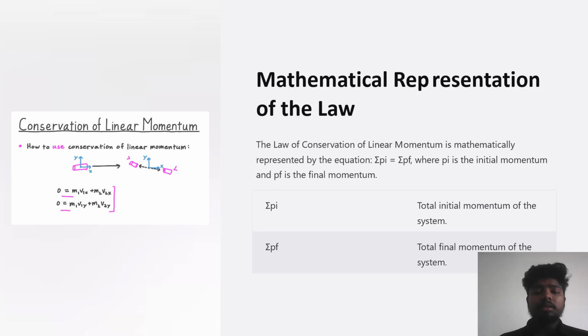Mathematical representation of the law. The law of conservation of linear momentum is mathematically represented by the equation sigma pi equals sigma pf, where pi is the initial momentum and pf is the final momentum. Sigma pi denotes the total initial momentum of the system and sigma pf denotes the total final momentum of the system.